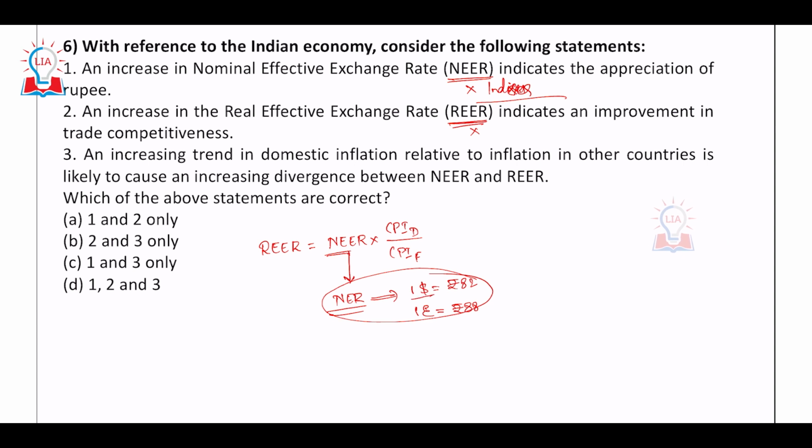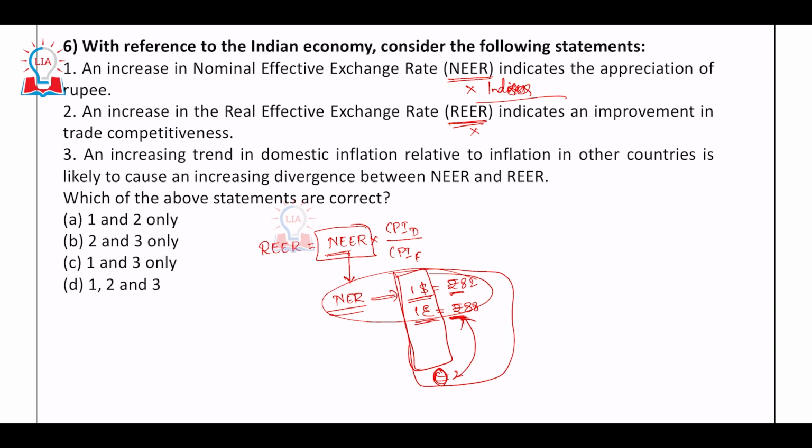Now we clearly know how rupee is performing against dollar, how rupee is performing against euro. What if we had all these foreign currencies to be one? Let's consider that to be theta. So theta is the currency of the world, rupee is currency of India. How is rupee doing against theta? This is what we are supposed to understand. To get an understanding of this, we have nominal effective exchange rate. Clear? And then you have real effective exchange rate. So this is how many rupees you would be requiring to buy 1 theta. That is what NEER gives us.